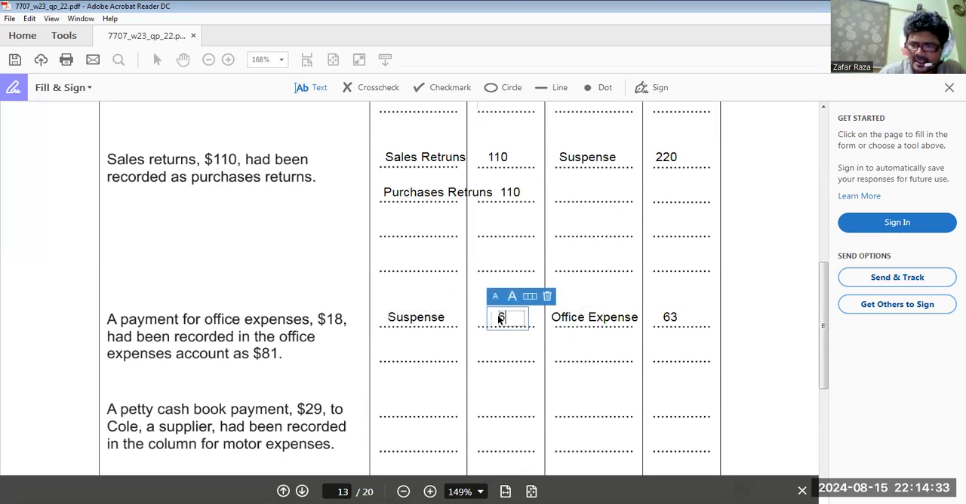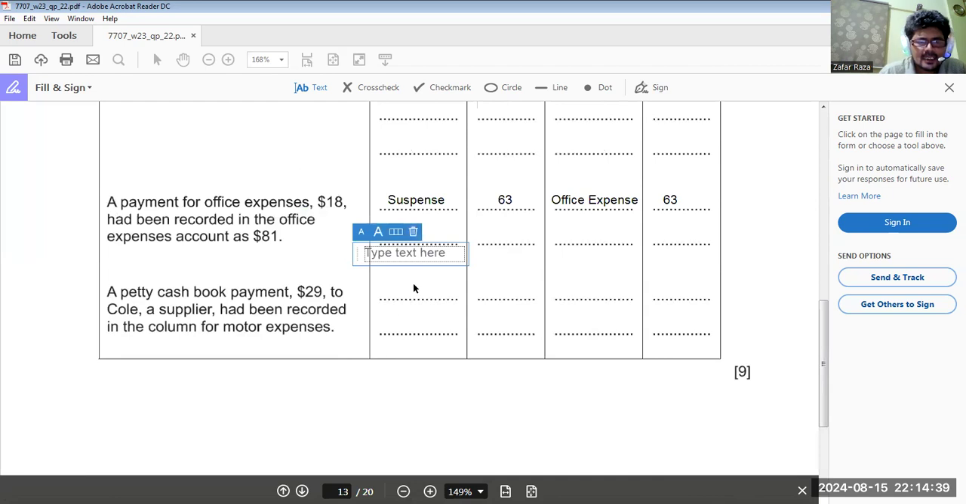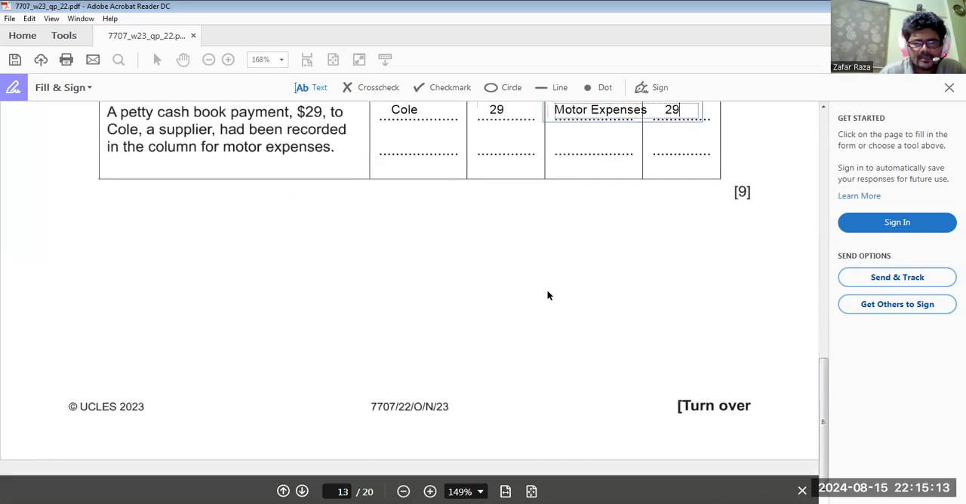Okay. Amount $63. Okay. A petty cash book payment of $29 to Coal, a supplier, had been recorded in the column of motor expenses. When we are paying something to a person, that person is going to be debited and the amount is going to be credited from the cash book or petty cash book. So we have debited motor expense. So what we have to do, we have to debit Coal because it was left to be debited 29, and motor expense which was wrongly debited is going to be credited 29. Okay.